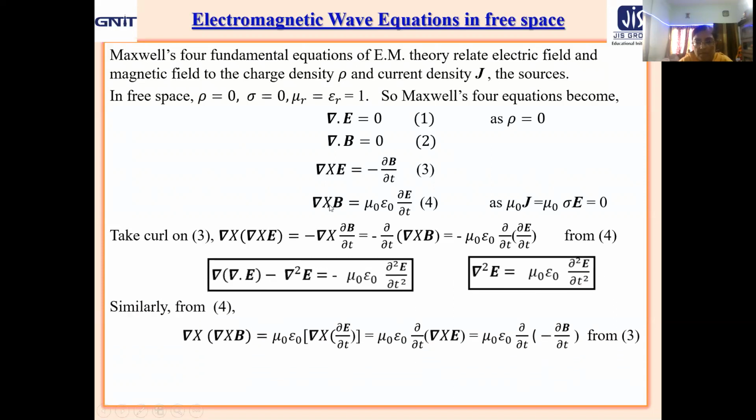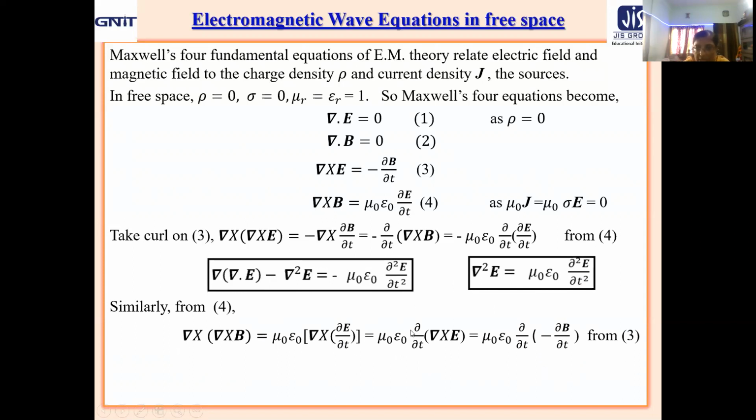Similarly, from equation 4, by taking curl on both sides, we get del cross del cross B equal to mu naught epsilon naught del cross del E del t. Next, space and time derivatives we will interchange.